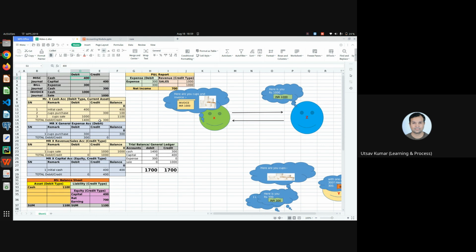So everything I tried to explain here. In the next video, I'll be trying to explain everything with Odoo. So we'll open the Odoo database and we'll try to explain debit, credit, entry concept. There are a lot of concepts that I'll try to explain with Odoo.